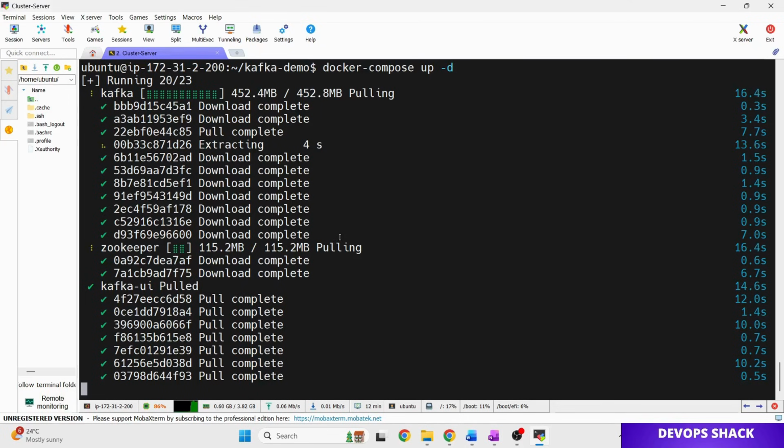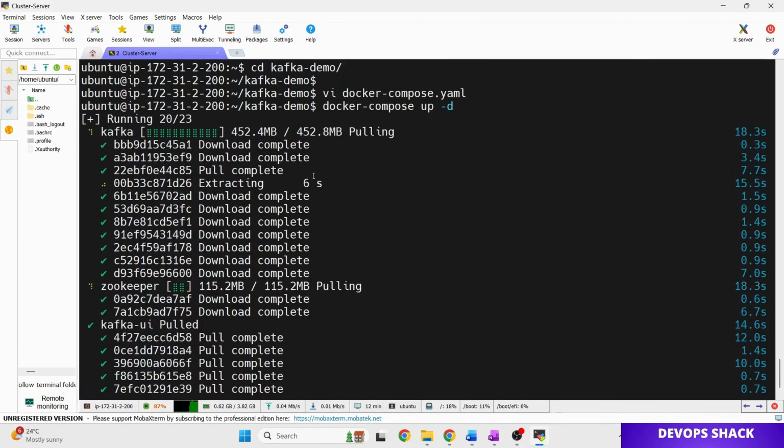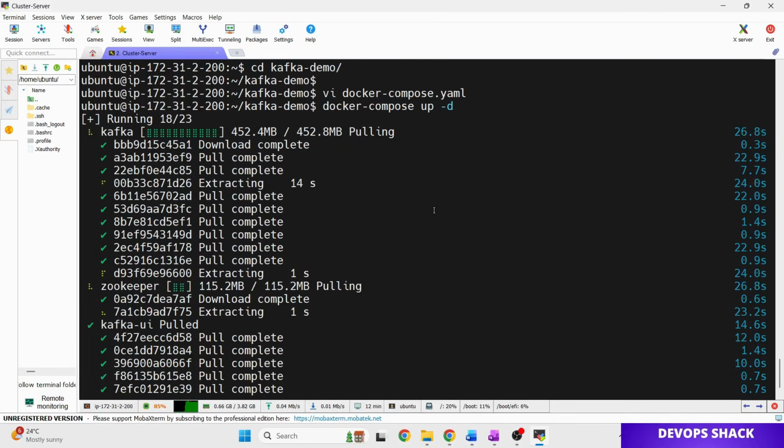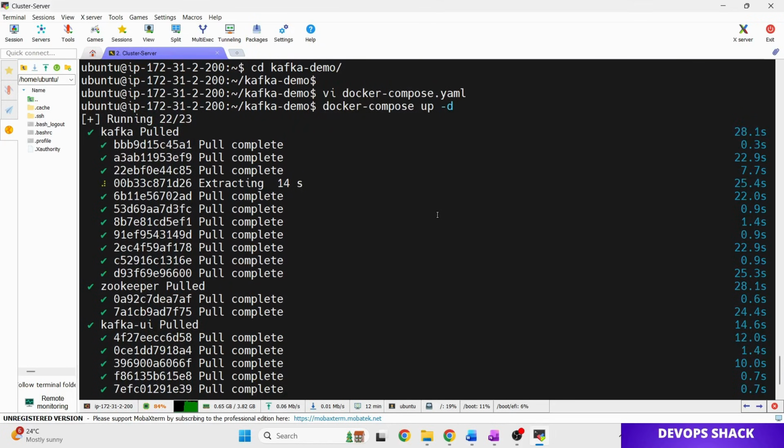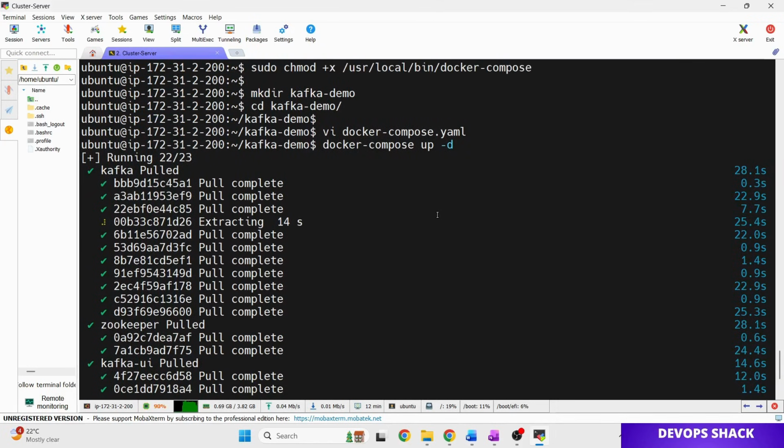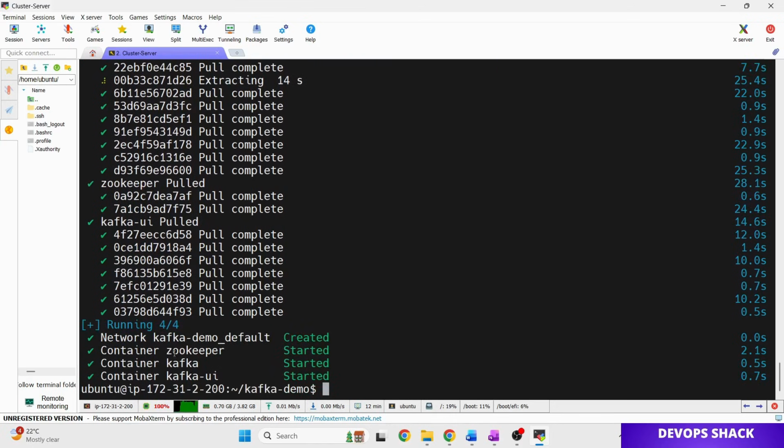Since we are doing this for the first time, it takes a little more time to download the images and create the containers out of them. Here we can see all 3 containers are created.